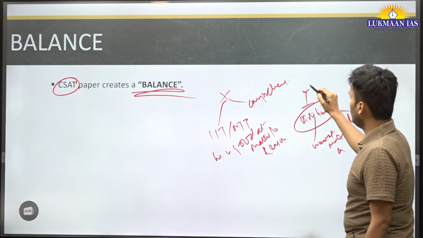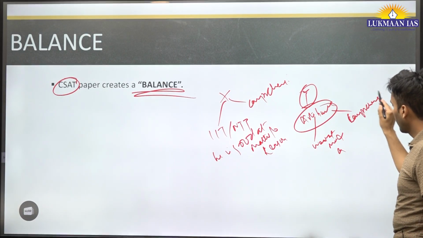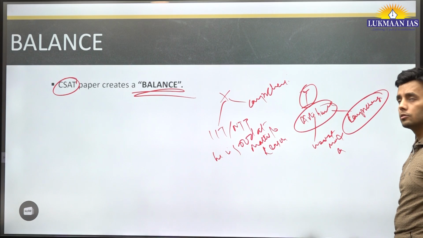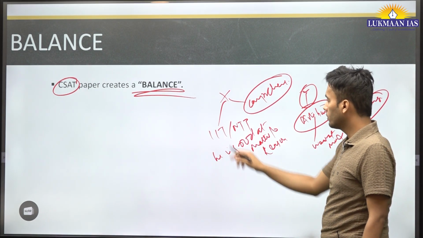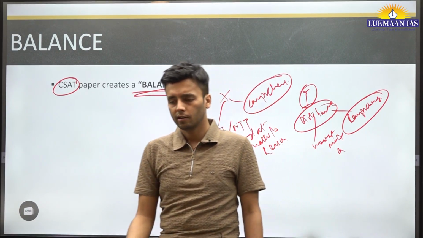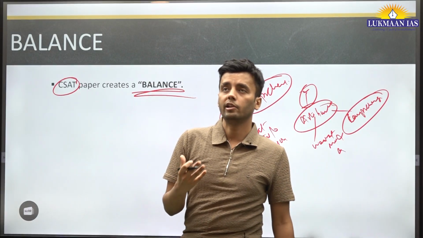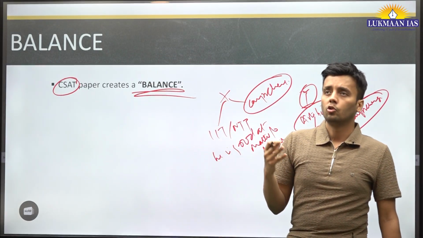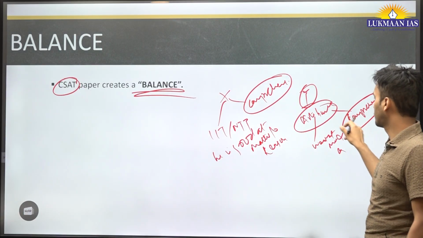So student Y is strong at comprehension and X might be weak at comprehension. So it creates a balance. So UPSC has decided that students should get an equal opportunity to attempt this paper based on their strengths.